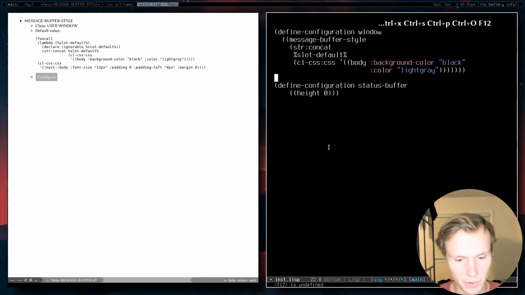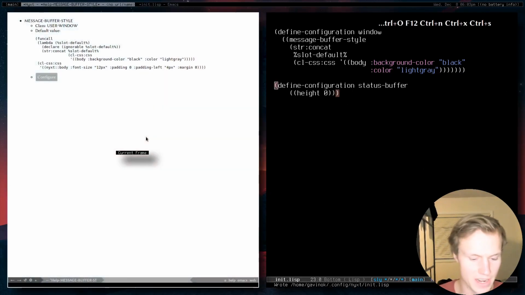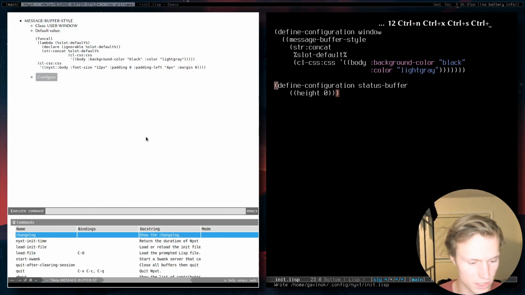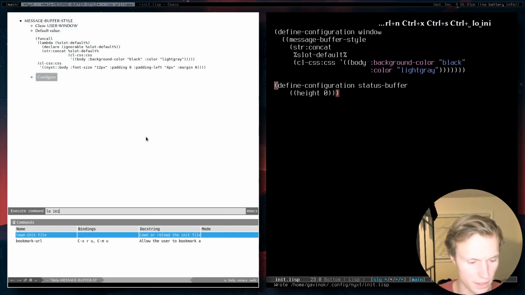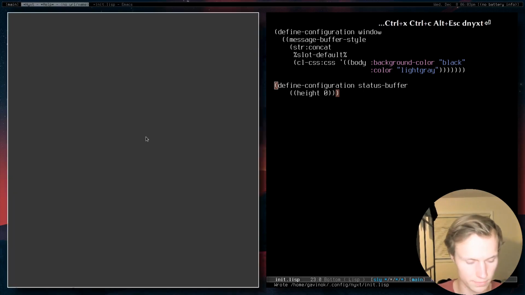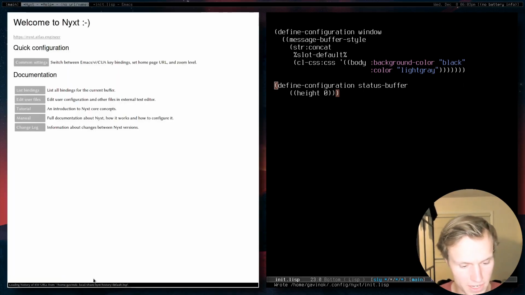However, one thing I did really want to note is that because of the way this is done, you can do really cool things like just remove the status buffer altogether. So this is what I do at the moment. I don't really know if I'll stick with this, but I kind of like the idea of it. Let's just see if it'll load the init file properly this time. No, it won't. Okay, I guess we'll just go ahead and close that. And then once it's opened back up, you'll see that there is no status buffer. And so this gives it a bit more of a minimal interface if that's what you're looking for. I think you can do the same sort of thing with the message buffer as well.